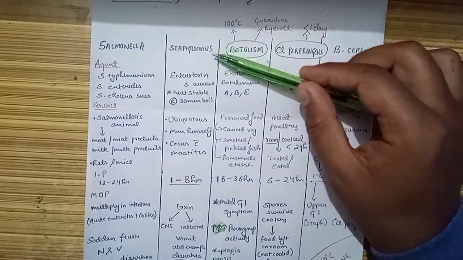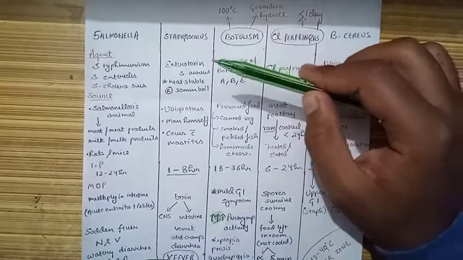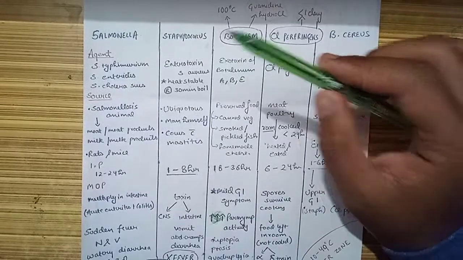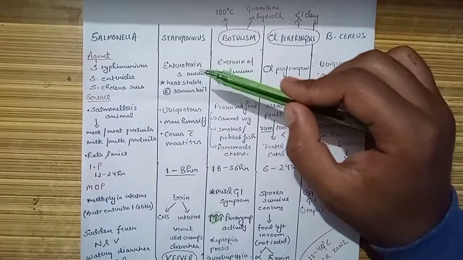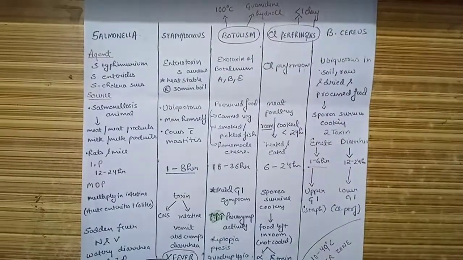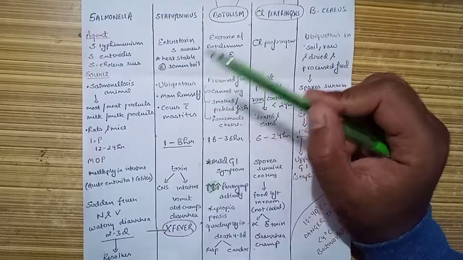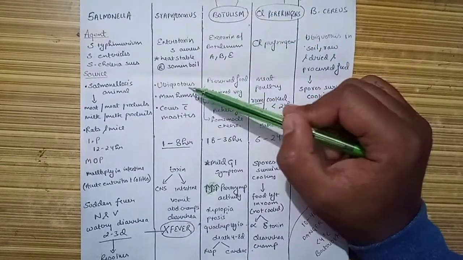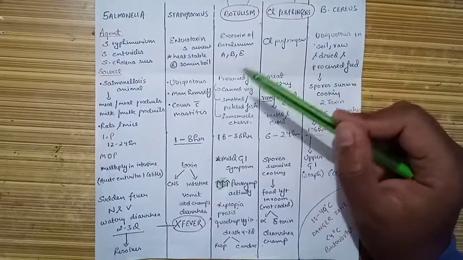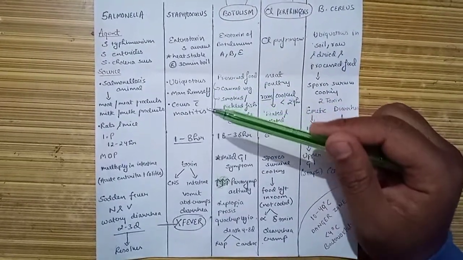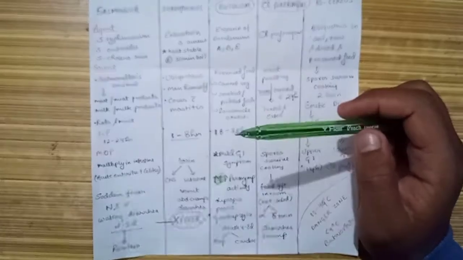Talking about Staphylococcus aureus, here the agent is an enterotoxin rather than a bacteria. The important thing is that these enterotoxins are heat stable and resist boiling for around 30 minutes. Staphylococcus is ubiquitous, meaning found everywhere, even in our skin flora. One more source was milk from cows with mastitis.